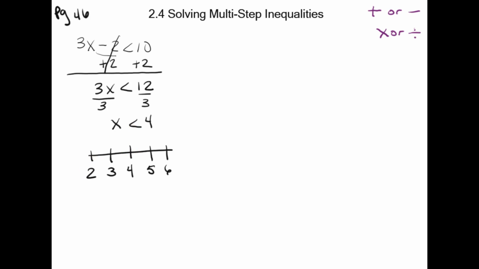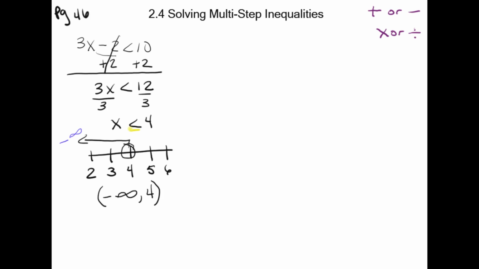Okay, if I were to graph that on a number line, all right, if you remember, this inequality here means that this is going to be an open circle. So we have an open circle at 4. Then all the numbers are less than 4, so our arrow is going this way. This arrow actually extends all the way to negative infinity. So if I were going to put it in notation, soft bracket, negative infinity, and it goes to 4, which is also a soft bracket because 4 is not part of the solution, or it is an open circle.